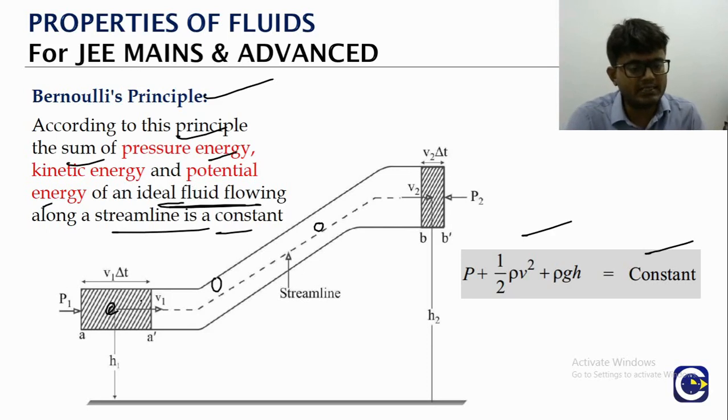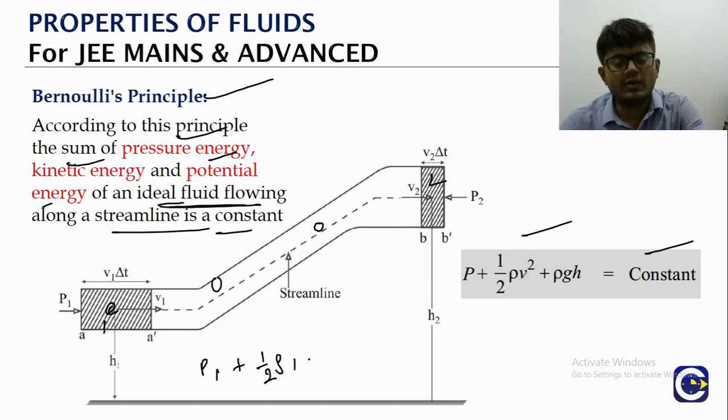You mark any point, let's say we mark a point 1, we mark a point 2. At point 1, the pressure energy per unit volume is P1. Then the kinetic energy is half rho, if you take the density as rho 1, right, it will be what?